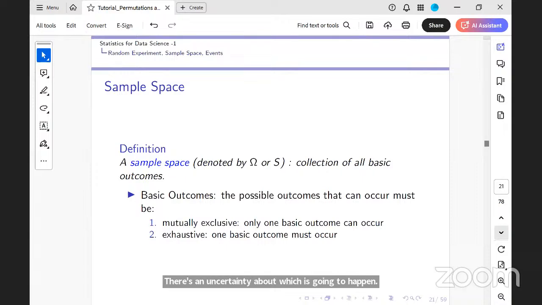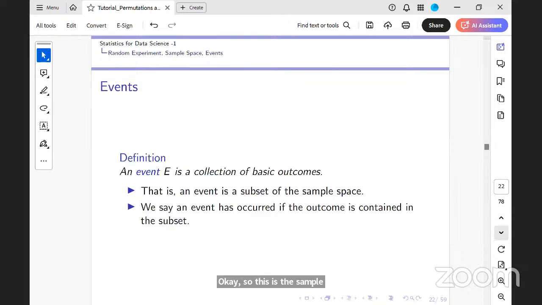A sample space lists the collection of all possible outcomes. And typically, can RCB and DC win together? No, ma'am. Only RCB wins or DC wins. A tie is not allowed. Okay, right.